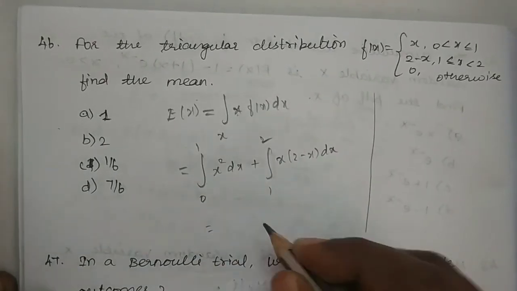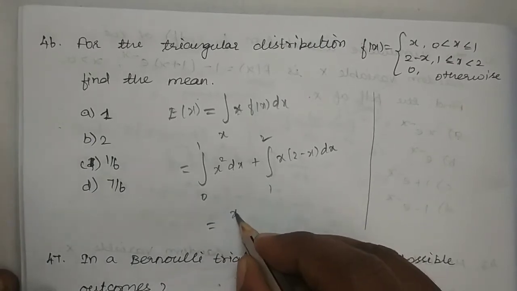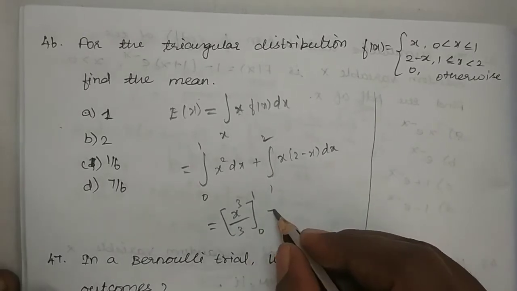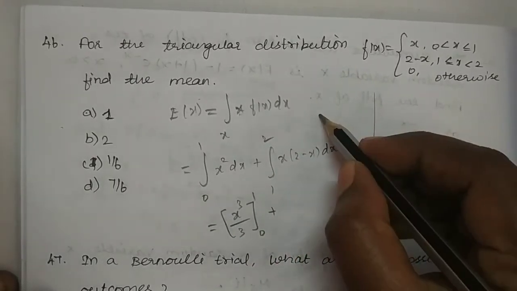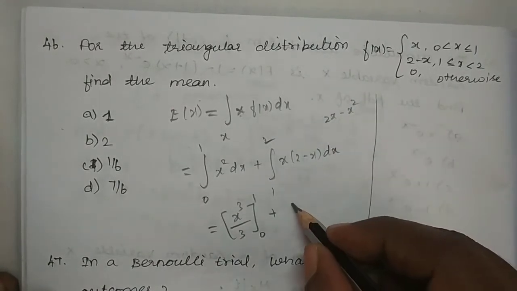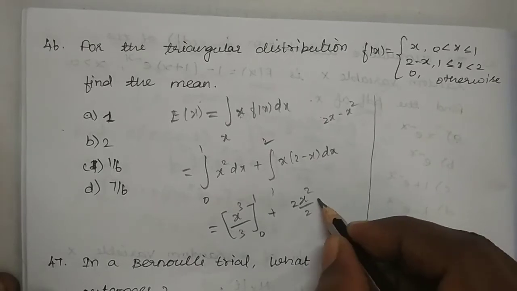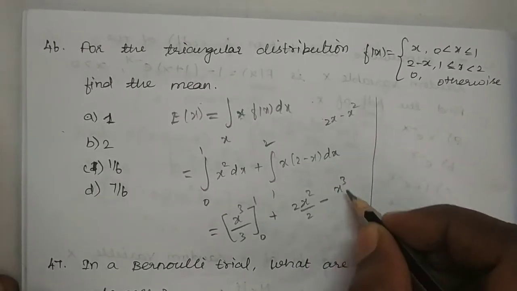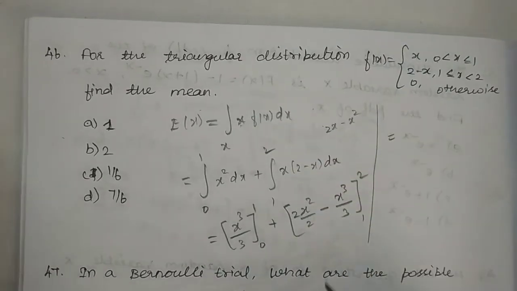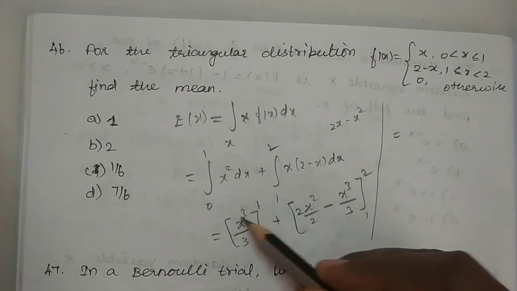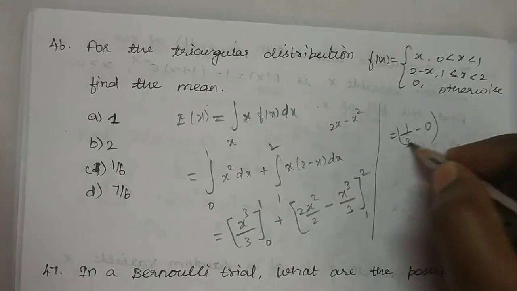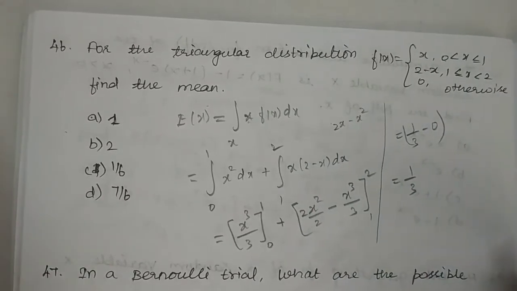dx, which is equal to, now let us integrate this. It is x cube by 3, limit is from 0 to 1, plus here it will be 2x minus x square. On integrating this, the answer is 2x square by 2 minus x cube by 3. Here the limit is from 1 to 2. Now let me substitute the upper limit here, which is 1 by 3, then minus 0, which is equal to simply 1 by 3 for the first term.